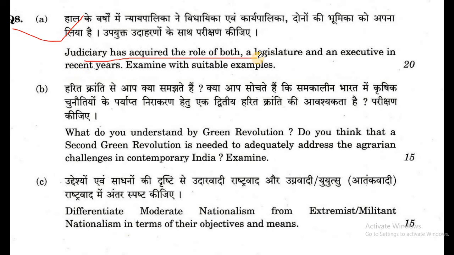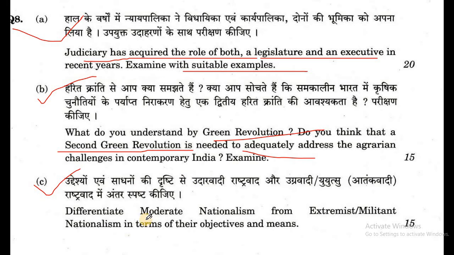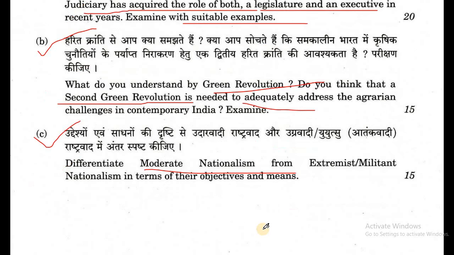Now question number 8. A. The judiciary has encroached upon the role of both the legislature and executive in recent years. Examine with suitable examples. B. What do you understand by Green Revolution? Do you think that a second Green Revolution is needed to adequately address the agrarian challenges in contemporary India? Examine. And C. Differentiate moderate nationalism and extremist militant nationalism in terms of their objectives and means.